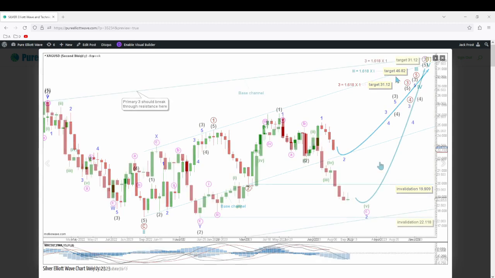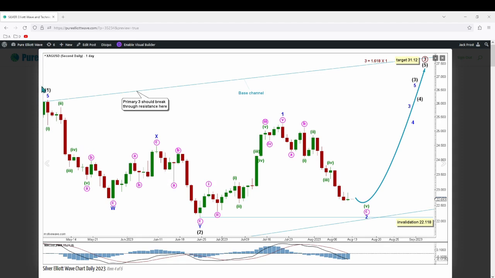And on the second daily chart, with the end of intermediate wave 1 just here, intermediate wave 2 subdividing well as a complete double zigzag, and now expecting some slight downward movement to continue for the end of minute wave 5 within minute wave C within minor wave 2.